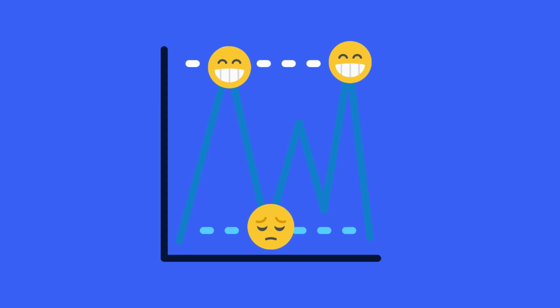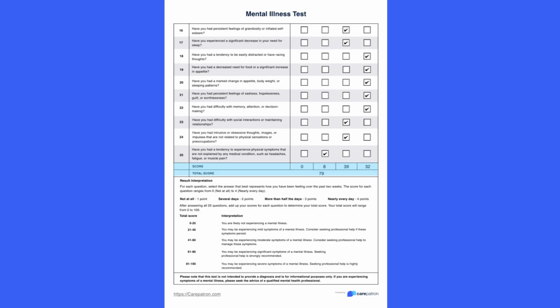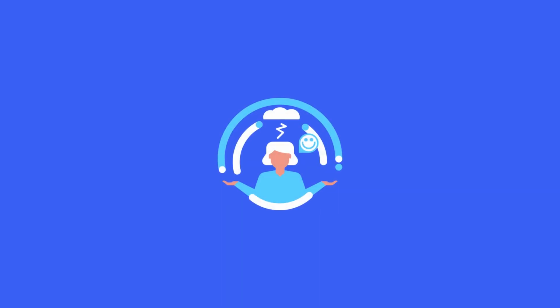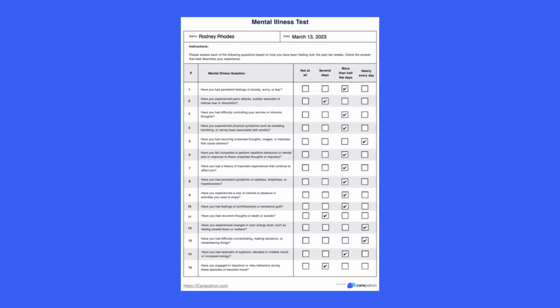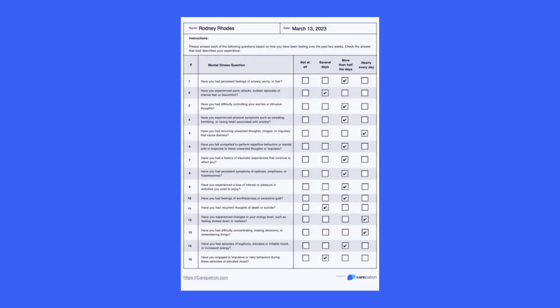Add your answers to each question to get your total score. After you've answered all of the questions, add up your scores to get your overall score. This will give you a better picture of your overall mental health. Our mental illness test example is intended to give you an idea of the types of questions you might face when taking a mental illness test.